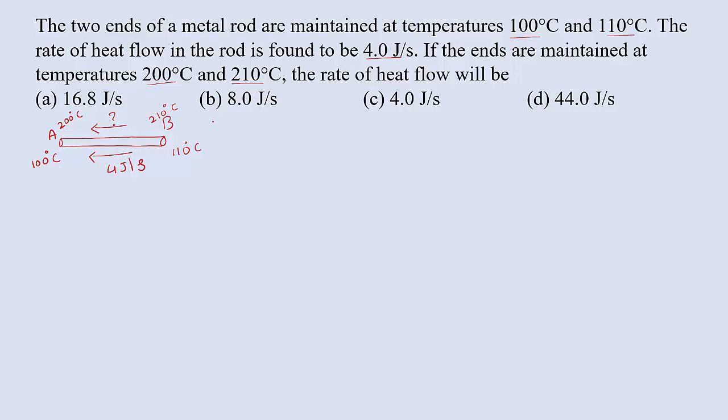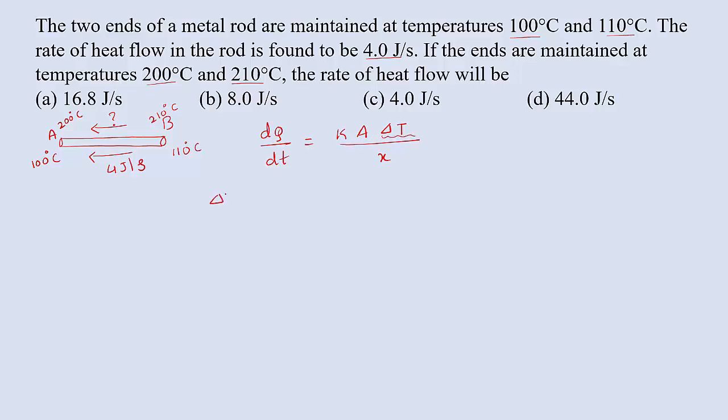See here, we know that the rate of flow of heat means we can use the equation dQ divided by dt equal to, we know that thermal conductivity is given by K into A into delta T divided by X. But first we can observe the change in temperature.